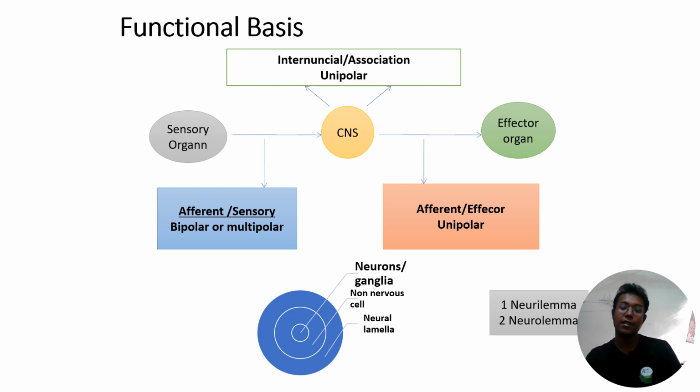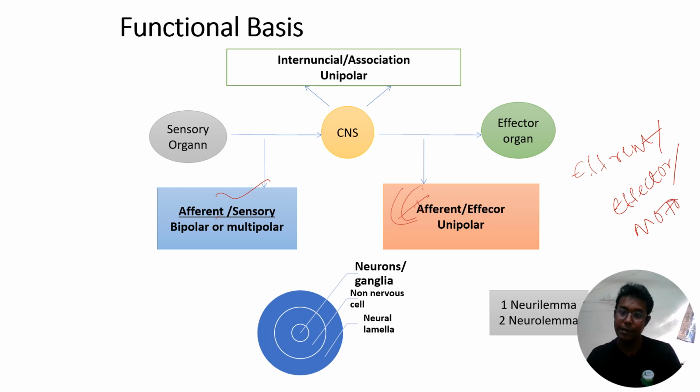Then this is another classification of the neuron, on the basis of function, what the neuron is performing. On that basis, we generally classify the neuron into three categories. One is afferent, whose other name is sensory, another is efferent. Sorry, this is my mistake. Afferent, then efferent, whose other names are effector or motor.